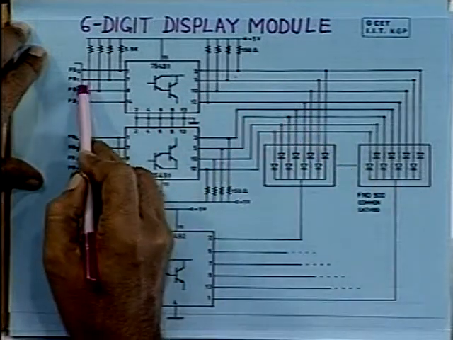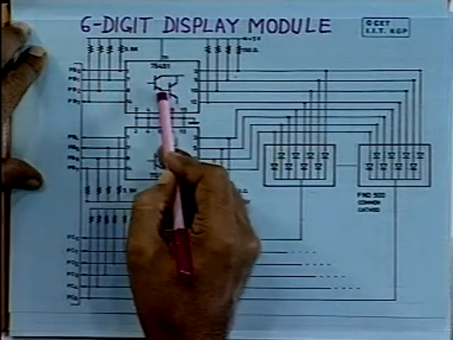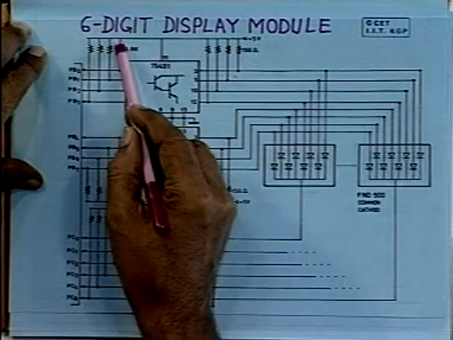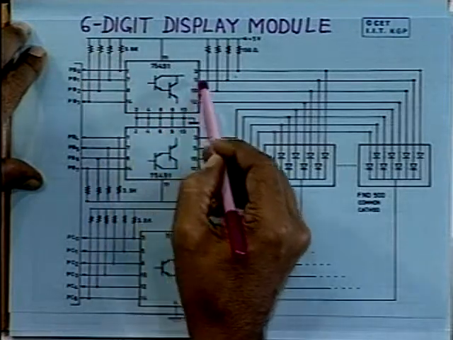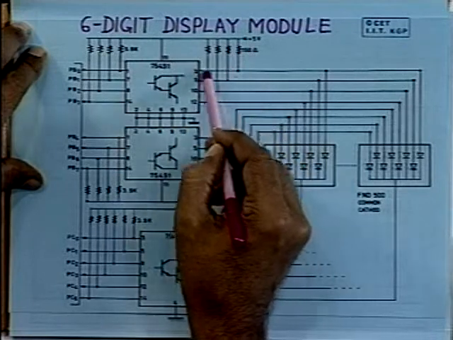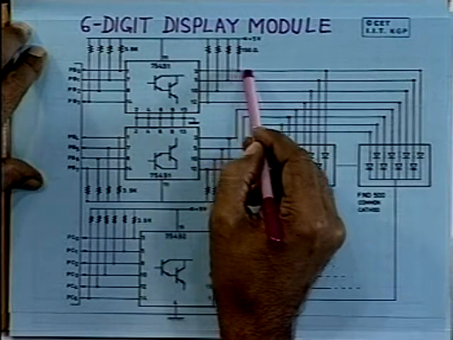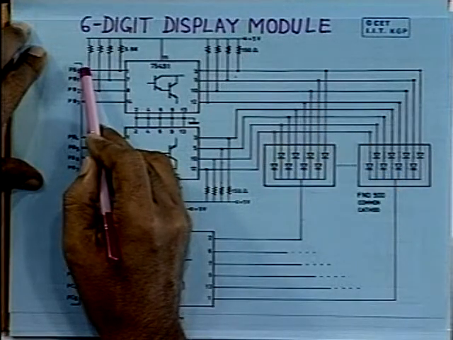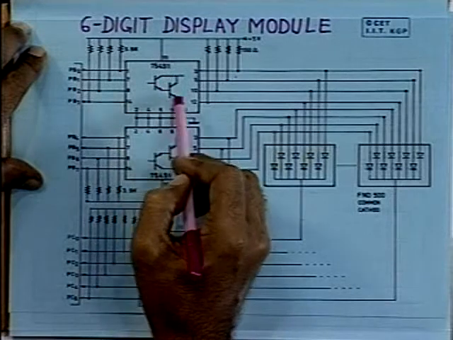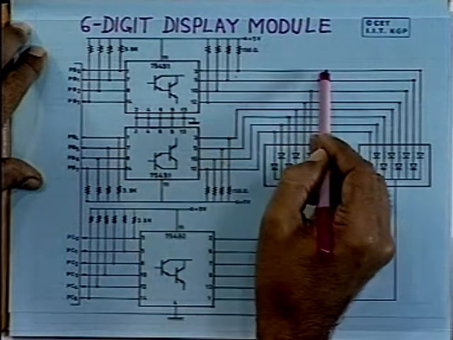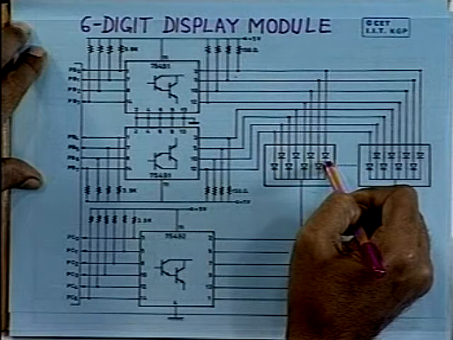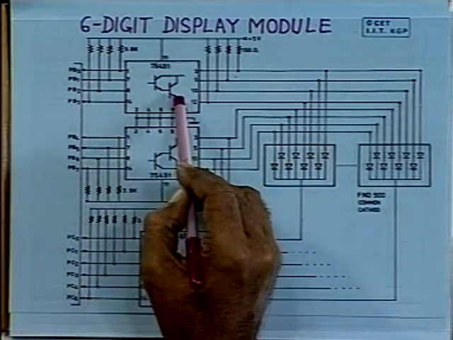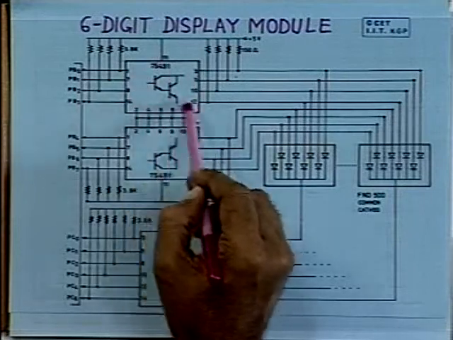Whenever this line is 0, this transistor will be off. But whenever this output is 1, current will flow through the base, and this transistor will be on, and 0 will go to the segment, so you will not get any display. On the other hand, if this output is 0, then this transistor is off, and the current will flow through the light emitting diode. This is the operation of each Darlington pair, and you have 4 such pairs inside each chip.